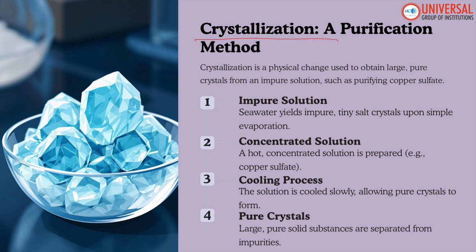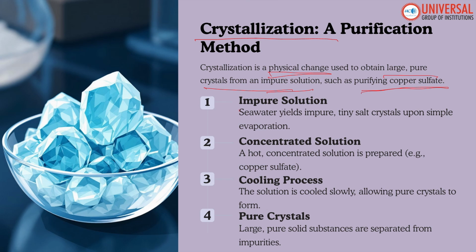Crystallization. Yes, crystallization is the process of obtaining pure crystals of a substance from its solution. So, we are obtaining a chemical substance or pure crystals from the original solutions. So, crystallization is a physical change used to obtain large pure crystals from an impure solution, such as purifying copper sulfate. So how do we do this method?